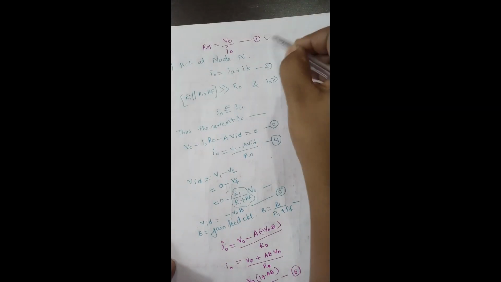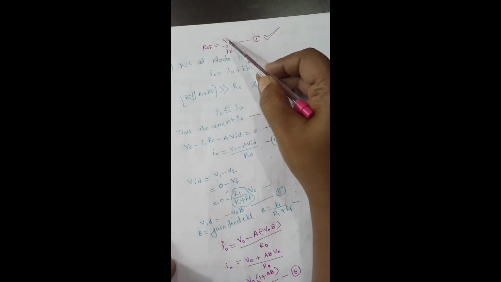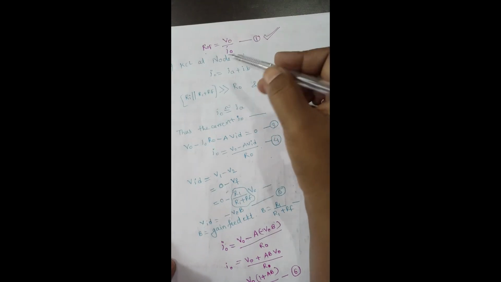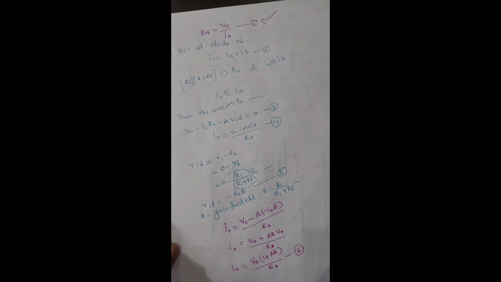My original equation of output resistance, equation number C, is R0F equal to V0 by I0. We got I0 equal to V0 into 1 plus AB divided by R0.